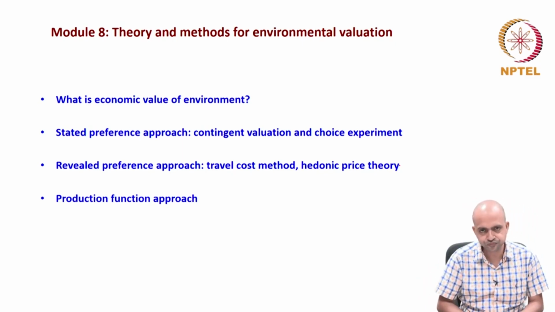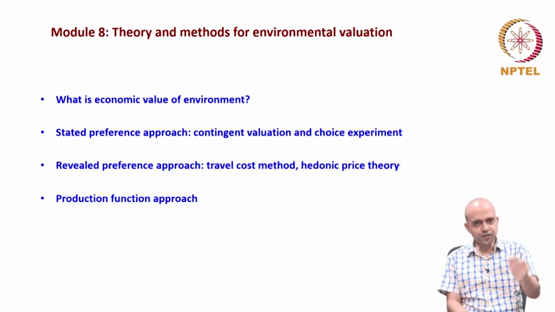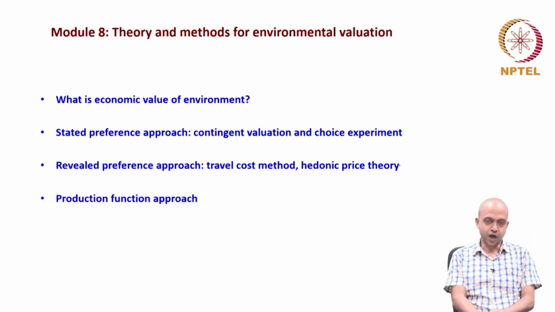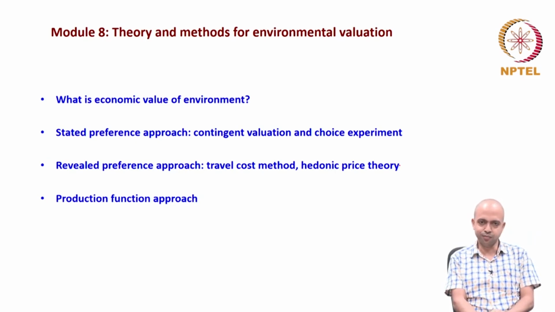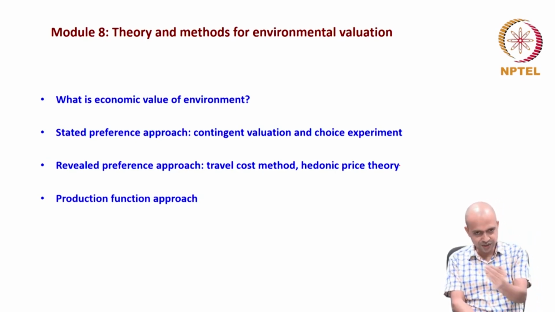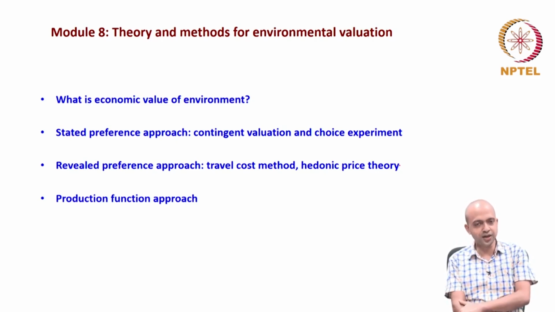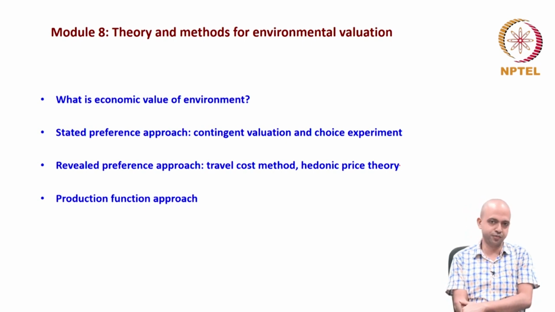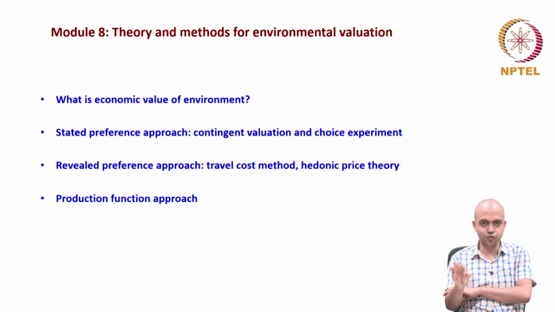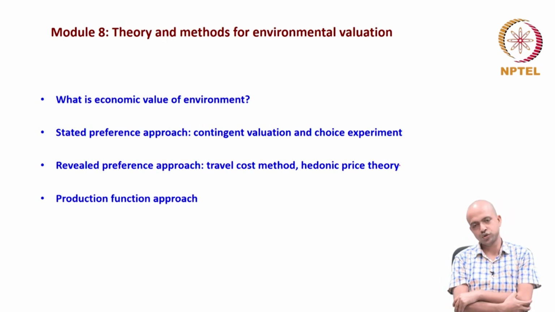That is the approach. So, in the stated preference approach, we will learn how to create that type of hypothetical market and estimate the value of environmental goods and services. Basically, there are two approaches, contingent valuation method and choice experiment. These are the two approaches we are going to learn in the stated preference approach.